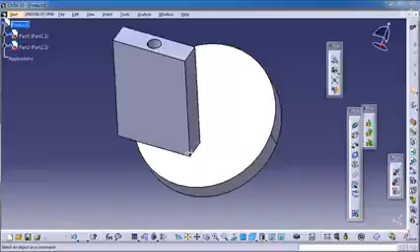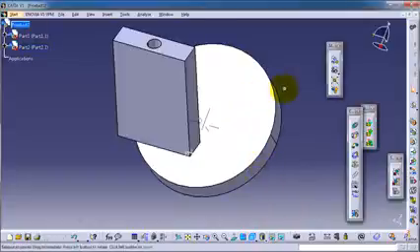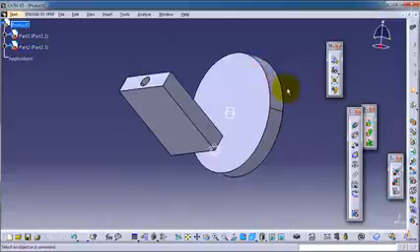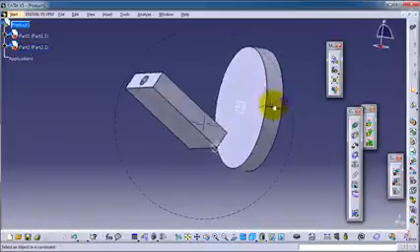Tutorial 91, assembly for CATIA. In the previous tutorial we learned how to position our parts, make constraints and assemble them together. In this tutorial we will show you the opposite: how to explode your part or separate your parts.